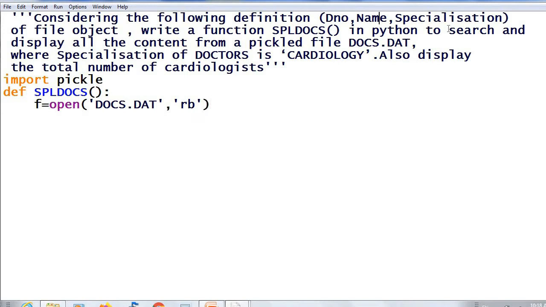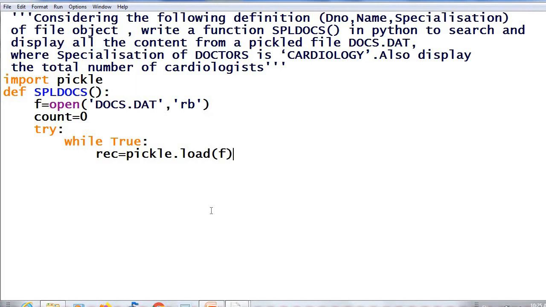Then what all we have to do? Search and display and also find the total number of cardiologists. So we need a variable count equal to 0, then try block, inside try block while loop to traverse through the file, true, then read the record, rec equal to pickle dot load, then as the argument f file handle.